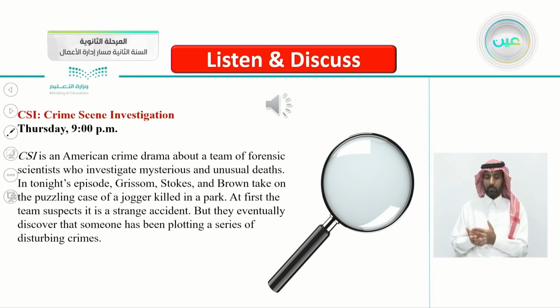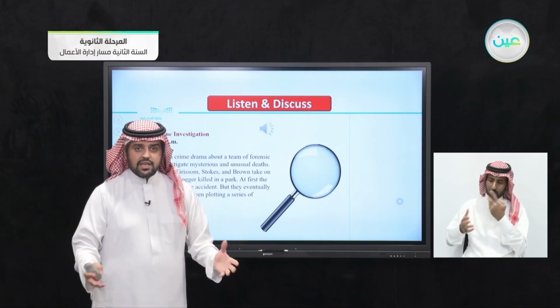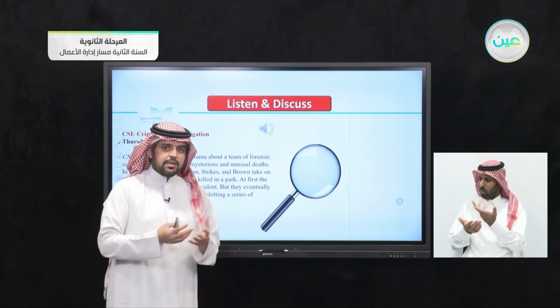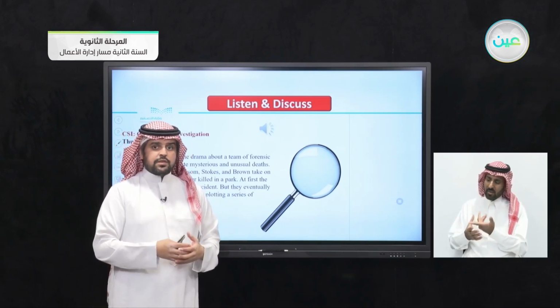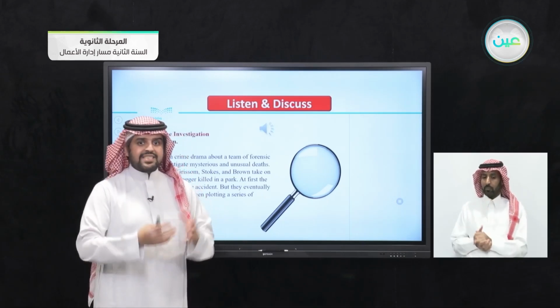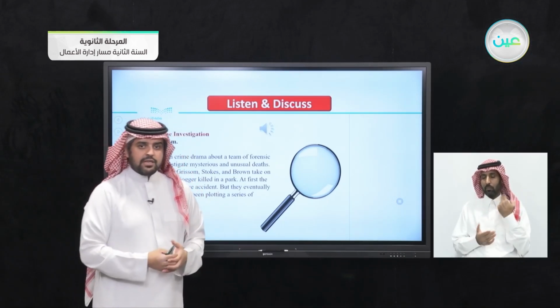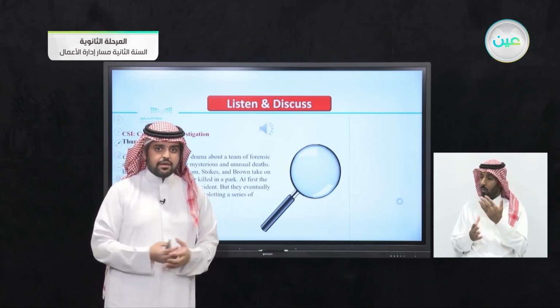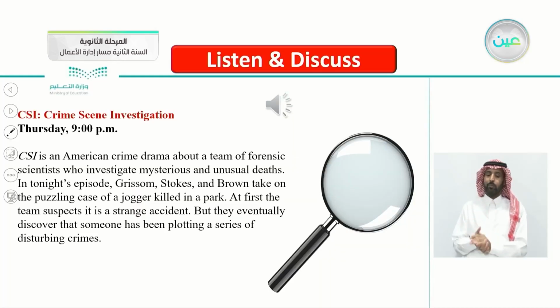So, as mentioned here, CSI is an American crime drama about a team of forensic scientists, the scientists that go to the crime scene and try to figure out how the victim died, and try to act like detectives in a scientific way. Let's say that they try to figure out how and why the victim died. So again, it's an American crime TV drama about a team of forensic scientists investigating mysterious and unusual deaths.